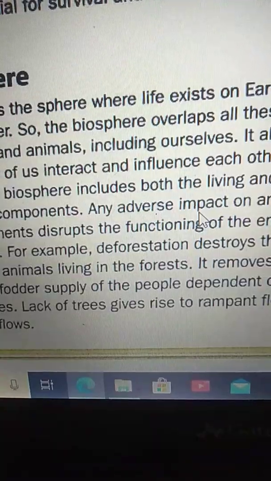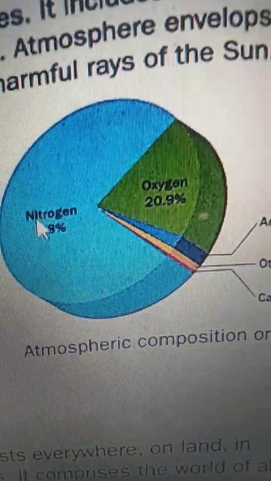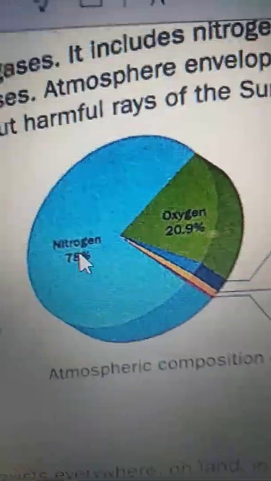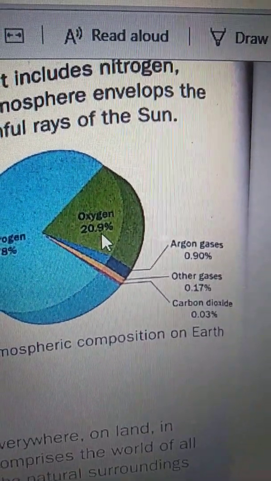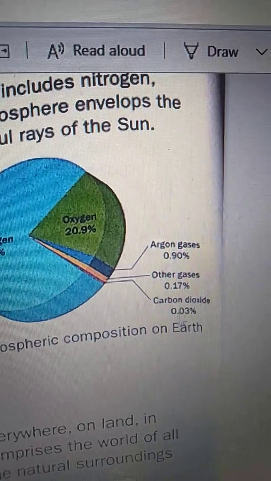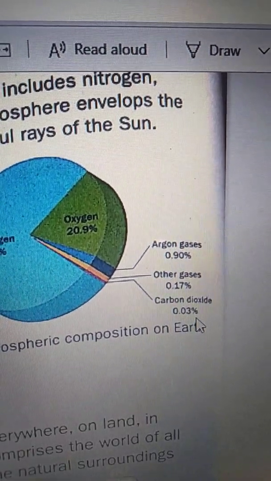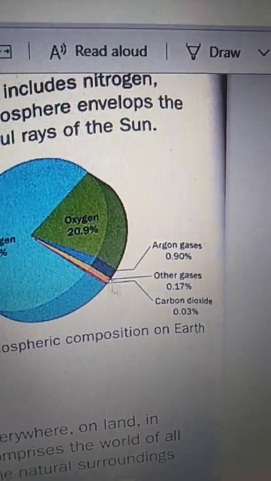Okay, see in the picture, the atmosphere consists of several gases. 78% of the atmosphere is nitrogen, 20.9% is oxygen, 0.90% is argon, 0.03% is carbon dioxide, and other gases make up 0.17%.